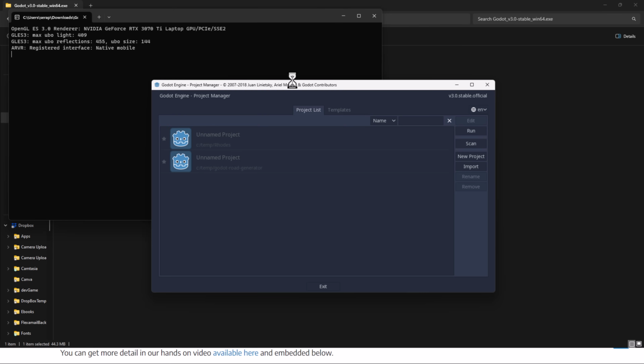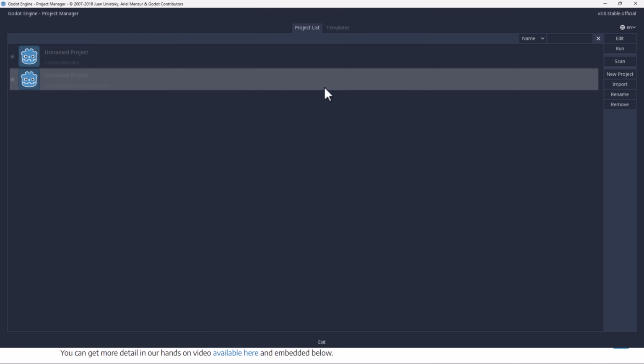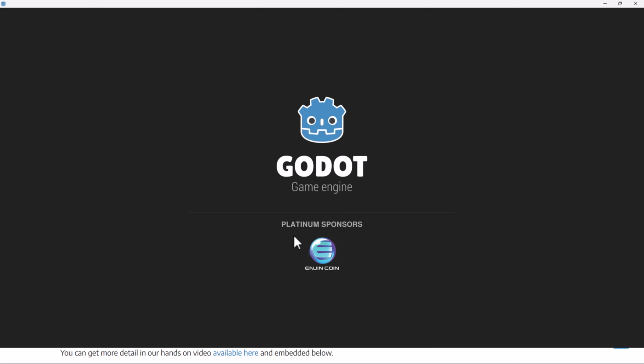So here we are. This is your launcher. If you've seen this, it's a whole lot like Godot 4 at this point in time. Let's go ahead and create a new project. So it's Godot 3. And little known fact, but Godot doesn't work unless you create your project in the temp folder. At this point in time, the workflow is pretty consistent with what we see in the future. We're going to see some tweaks to this, especially in the 4.0 release. And we will go ahead and launch this.